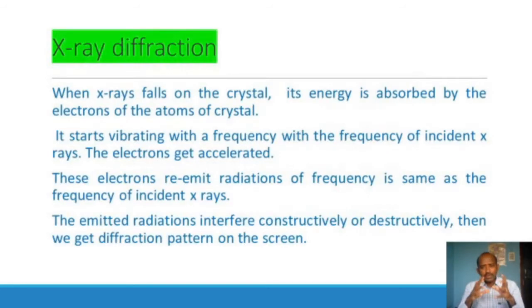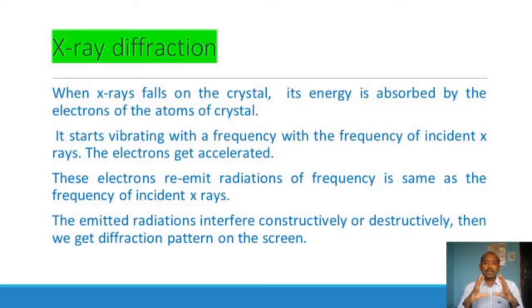When the X-rays fall on the crystal, their energy is absorbed by the electrons. It falls on the atom, but the atom as a whole will not absorb. The outermost orbit is surrounded by electrons. Those electrons absorb the X-rays and start vibrating with a frequency equal to that of the incident X-rays coming towards the surface.